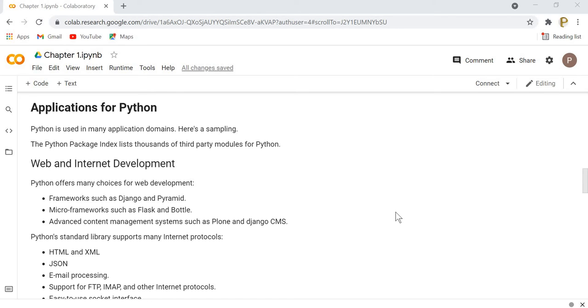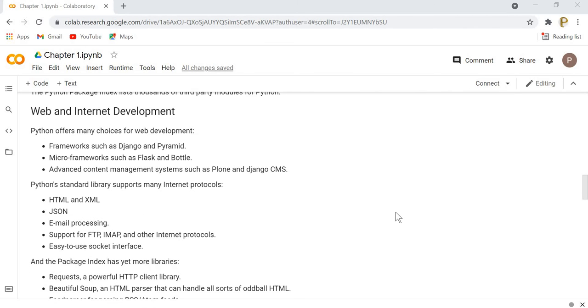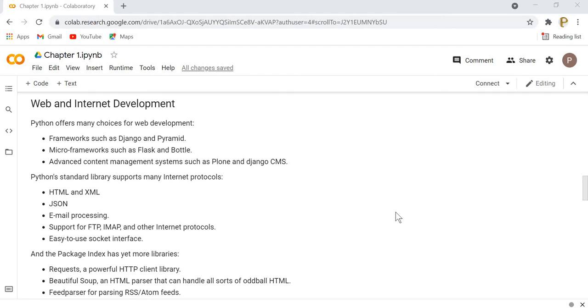Similarly, we have micro frameworks like Flask and Bottle, and advanced content management systems like Plone and Django CMS. So these are the web frameworks available for rapid web and internet application development. There are some other libraries also available in Python, to manipulate HTML and XML, to process JSON data, for email processing, as well as support for FTP, IMAP, and other internet protocols as well.